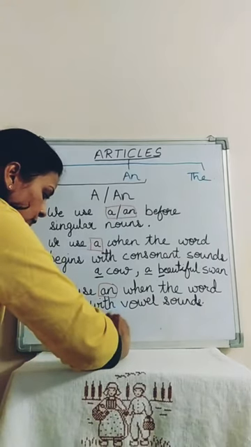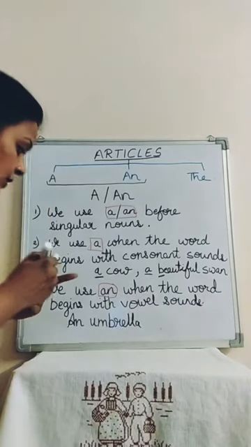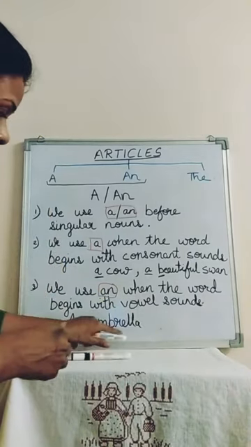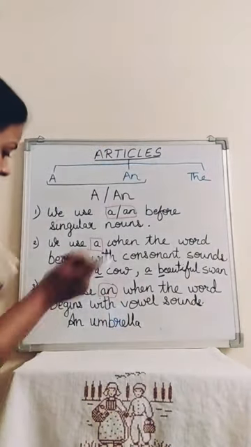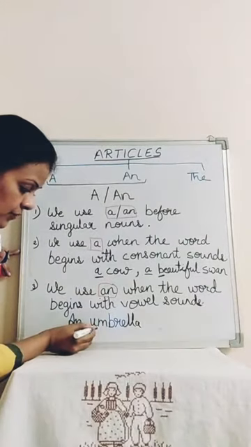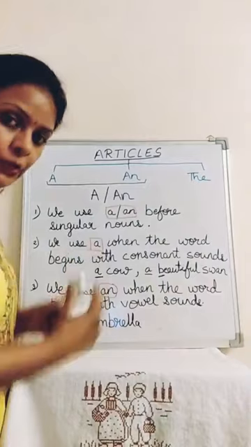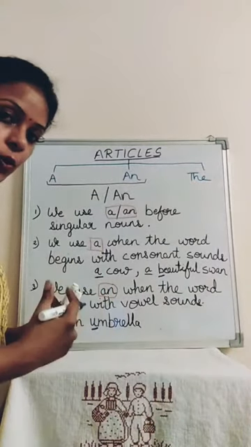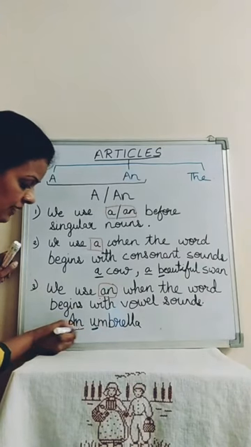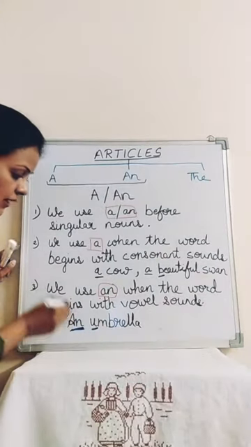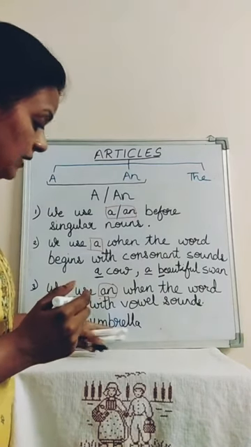Because the word umbrella begins with U. And U is a vowel. And we know if it begins with a vowel, then we place an. Right children? Then an umbrella.